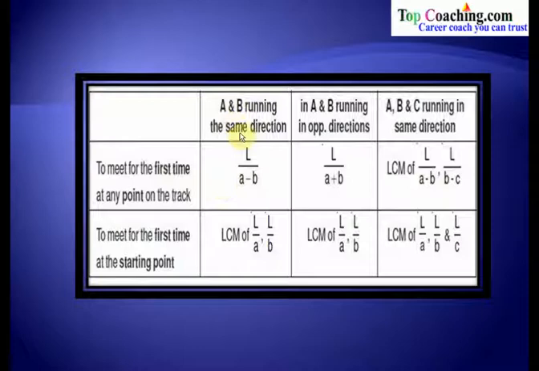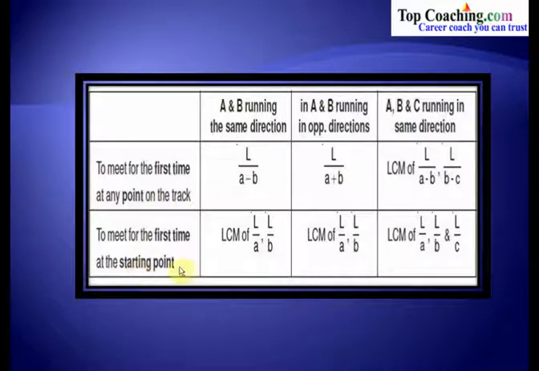Let us say that A and B are running in the same direction. So to meet for the first time at any point on the track, that time would be L by A minus B, and if A and B are running in the opposite directions, then that would be L by A plus B. Also, if we have got three runners and they are running in the same direction, then to meet for the first time at any point on the track, that would be LCM of L by A minus B comma L by B minus C.